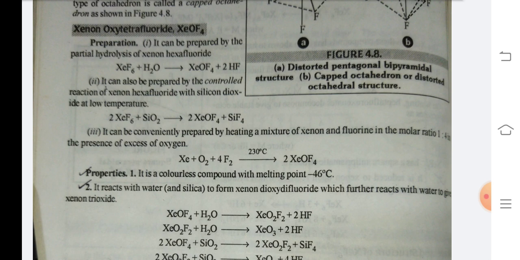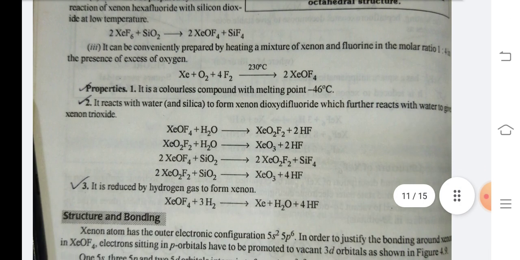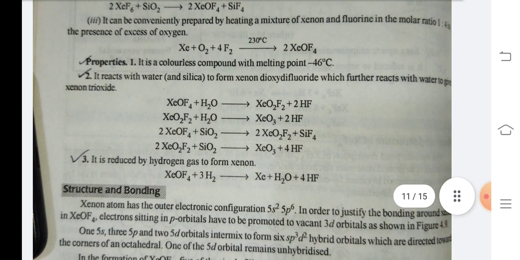Number 3. It can be conveniently prepared by heating a mixture of xenon and fluorine in the molar ratio 1:4 in presence of excess of oxygen. Xe plus O2 plus 4F2 at 230 degrees Celsius gives 2 moles of XeOF4. Properties. Number 1. It is a colorless compound with melting point -46 degrees Celsius.